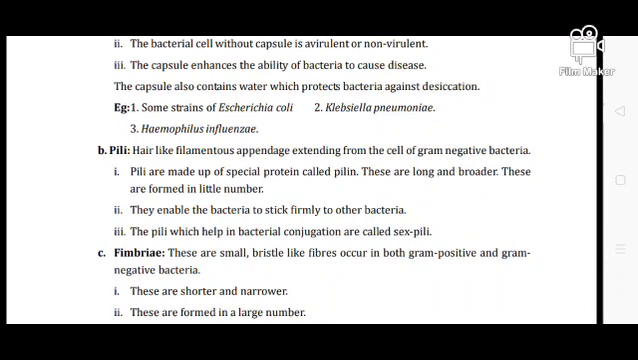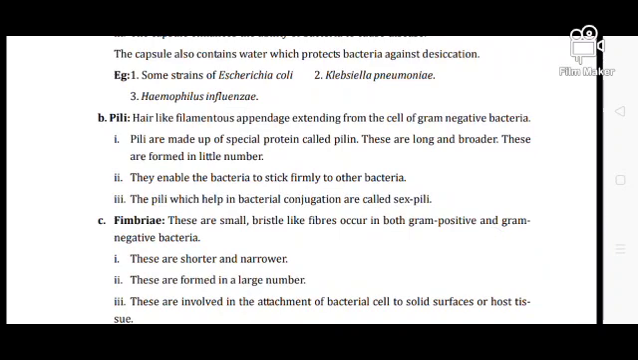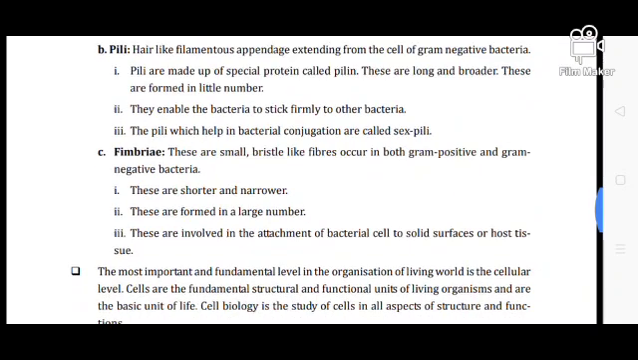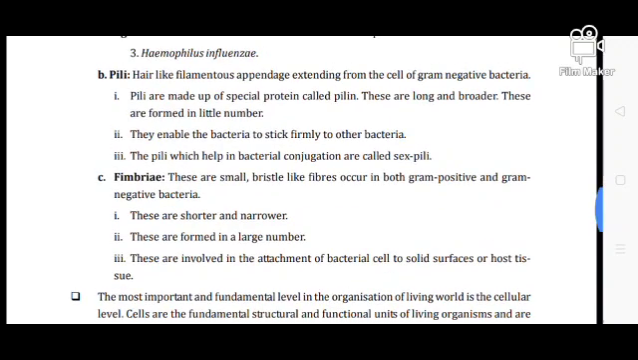The pili. What is pili? The pili are hair-like filamentous appendages extending from the cell of gram-negative bacteria. The pili are made up of a special protein called pilin. So pilin is the protein which helps to make the pili. These are longer and broader, and formed in small numbers. The pili's function is to help the bacteria stick firmly to other bacteria, that is, to adhere to another bacterium.